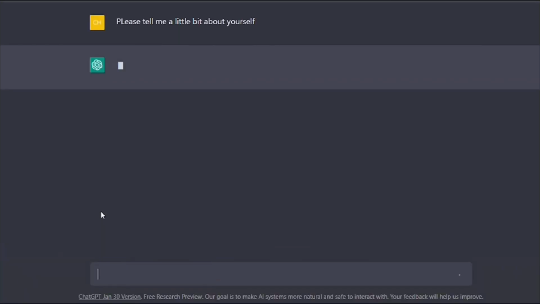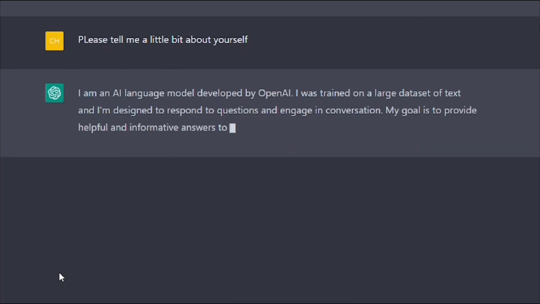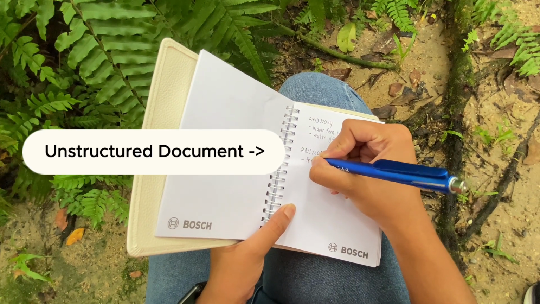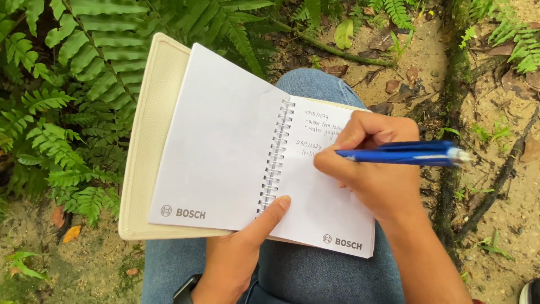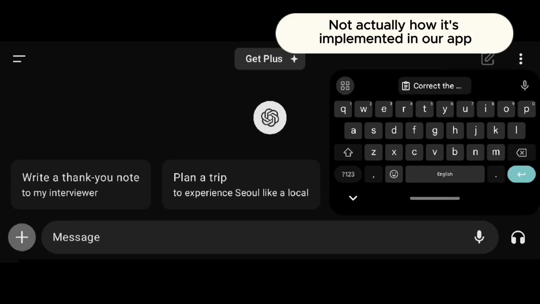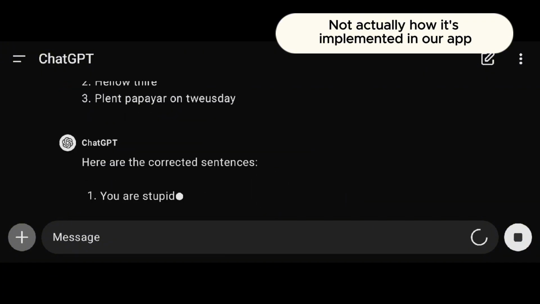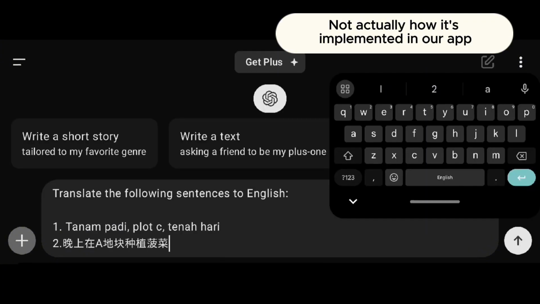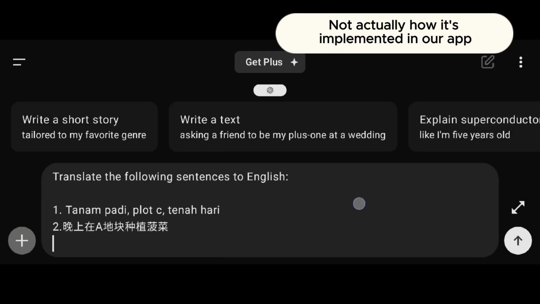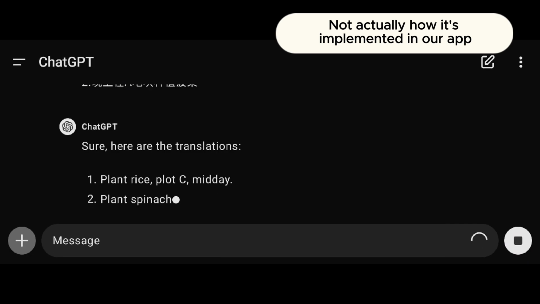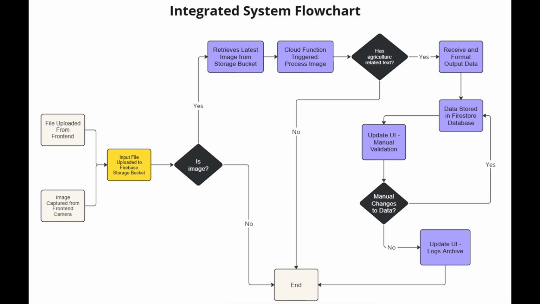We decided to look into the use of LLMs as a post-processing tool, as it had a few capabilities that were desirable. First, it can understand semantically what the farmer is trying to write. So in unstructured documents, it can actually understand the relationship between words in the extracted text. Secondly, it has the ability to correct misspelled words, and validate whether the extracted text actually makes sense. Thirdly, it can perform translation jobs and formatting, which helps keep the data clean and easy to use later on.